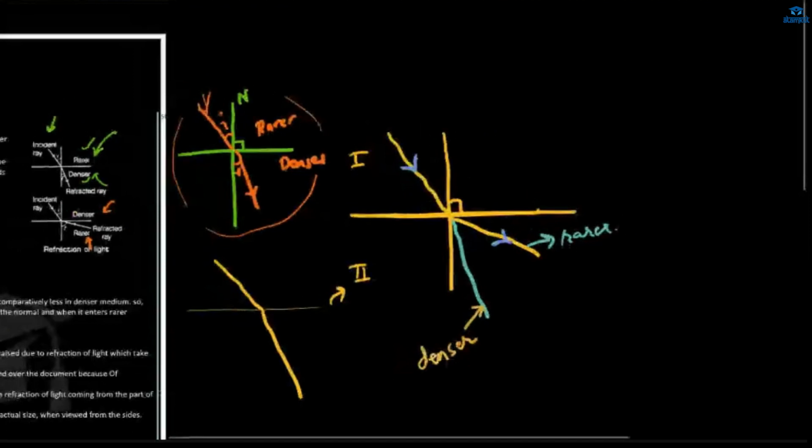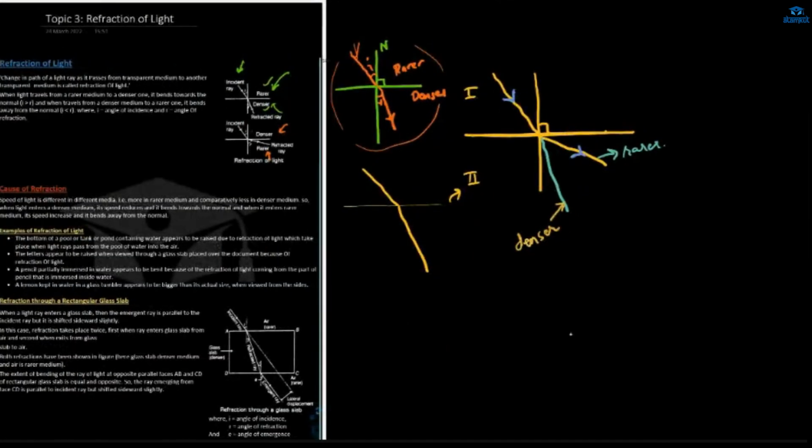Okay? Means if your second medium is denser, then the speed of light gets what? Slow down. Speed of light slows down. In the second medium, the speed of light will get slowed down, so it will bend towards the normal. It won't have enough energy to go far from the normal. It will bend towards the normal. And if the second medium is rarer, then it will go away from the normal.